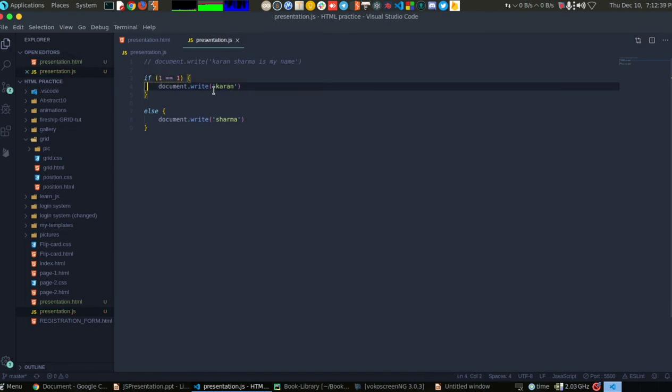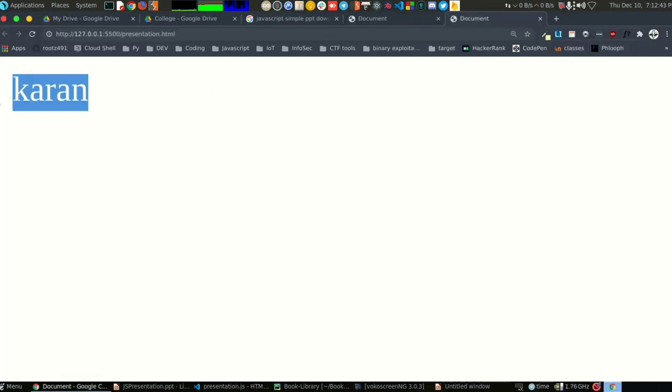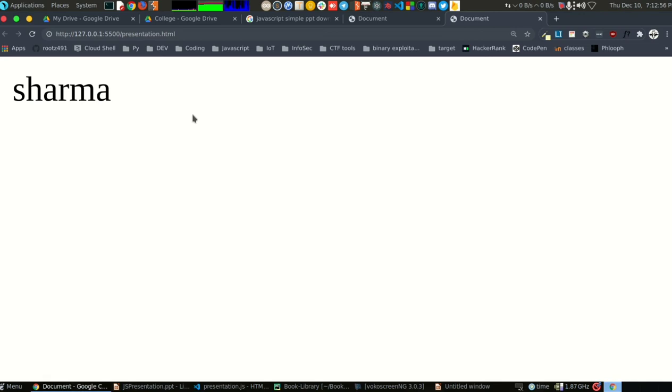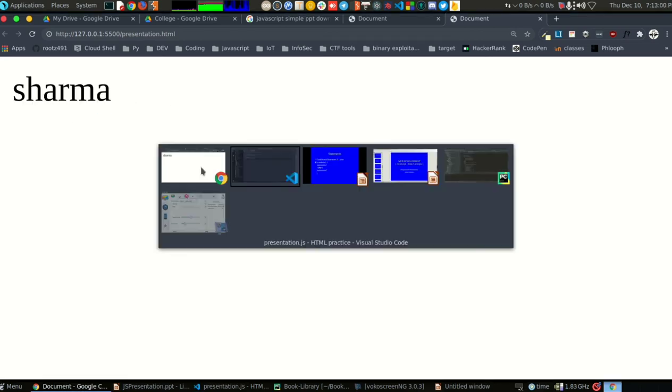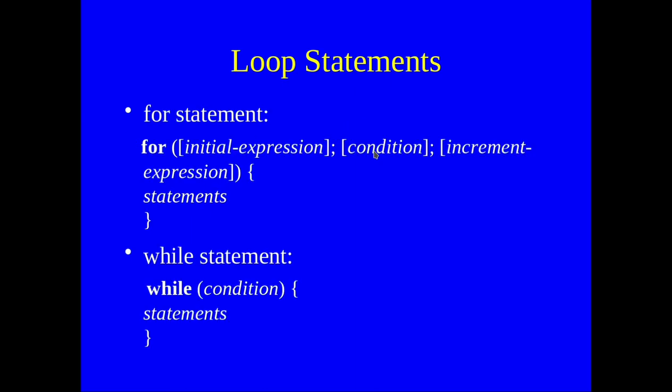Maybe I forgot the bracket. So yeah, the if else statement is just as in C language, which we have learned. So 1 is equal to 1, that's why my name is written. If I write 1 is equal to 2, then this condition is false because 1 is not equal to 2. That's why the else condition will run, and that's why Sharma is written here. So the if else statement is also good. It's like C language. I'm doing C language, so it becomes pretty easy because we have already studied that before.